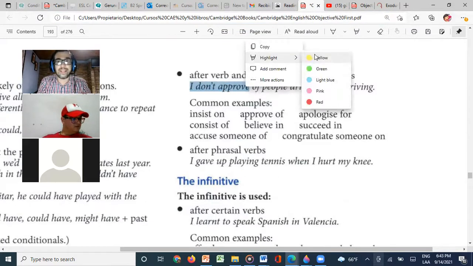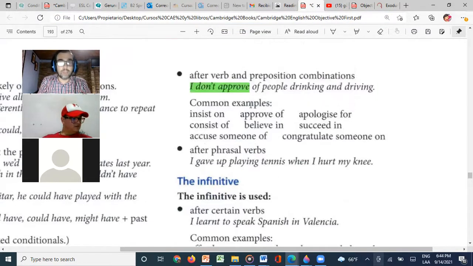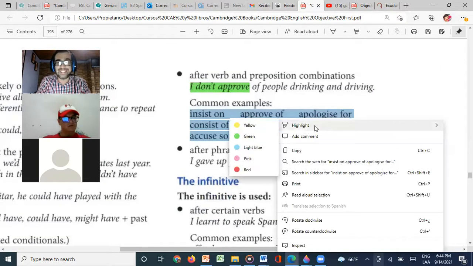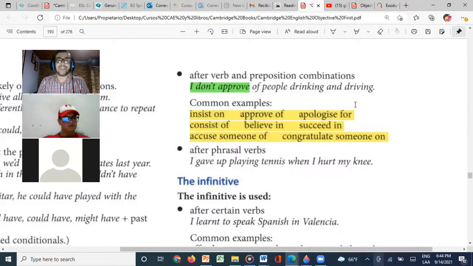In that case, the verb approve goes with the preposition of. We need to memorize this. Please try to memorize insist, which goes with on. Approve, we were saying, of. Apologize for. Consist of. Believe in. Succeed in. Accuse someone of. Congratulate someone on. So you see, this is very, very important.